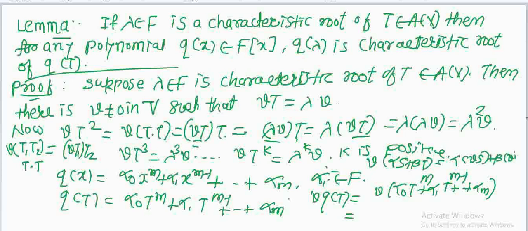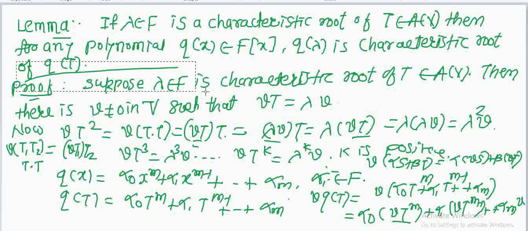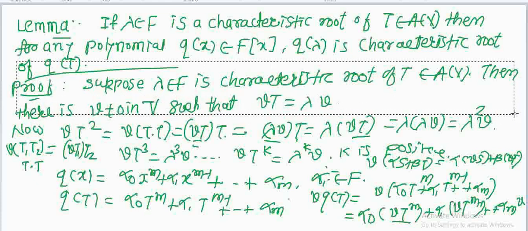times S of T of V. So here it is the same: alpha 0 t raised to m of V plus alpha 1 t raised to m minus 1 of V plus lambda alpha m into V. But t raised to m of V is lambda raised to m into V. Here we get, you can see that everywhere we get a polynomial expression.